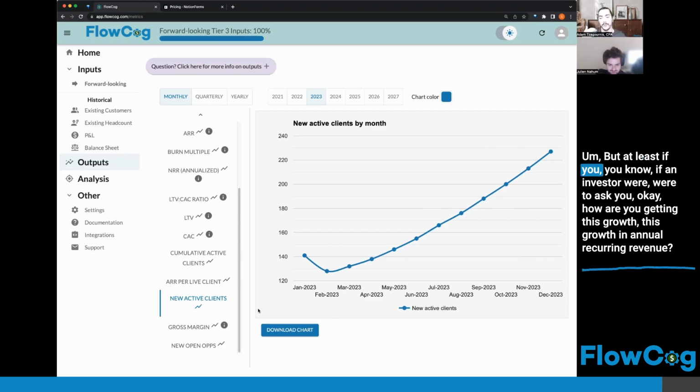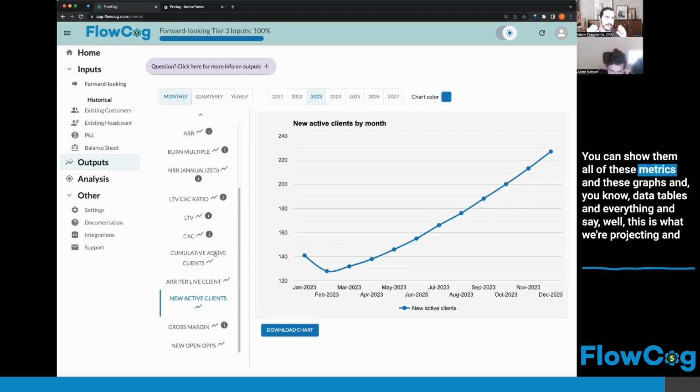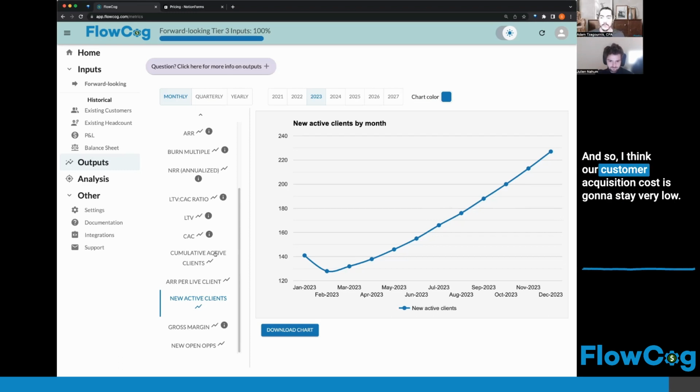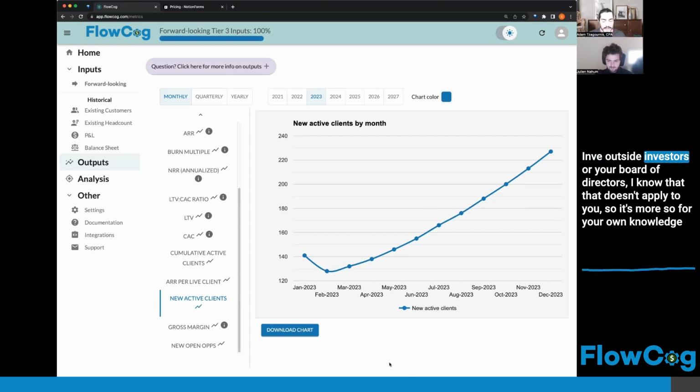But at least if an investor were to ask you, okay, how are you getting this growth in annual recurring revenue, you can show them all of these metrics and these graphs and data tables and say, well, this is what we're projecting and we're confident in this because XYZ, we're adding these features and we expect the word of mouth to really kick in. And so we think our customer acquisition cost is going to stay very low. And again, not just for outside investors or your board of directors. I know that doesn't apply to you.